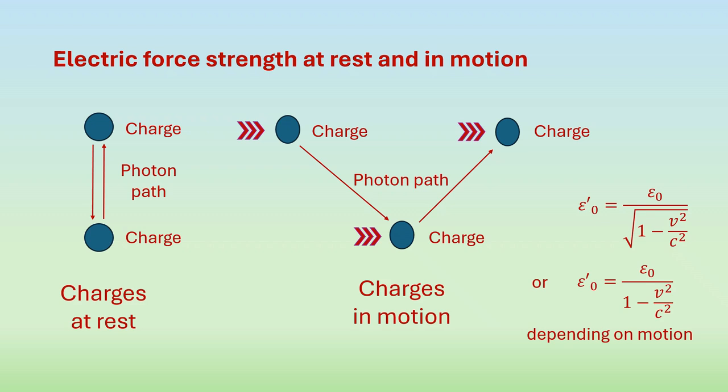In particular, epsilon prime naught, the permittivity of space for a moving object, equals epsilon naught divided by the square root of 1 minus v squared over c squared, or equal to epsilon naught divided by 1 minus v squared over c squared, depending on the orientation, where epsilon naught is the permittivity of space for an object at rest.